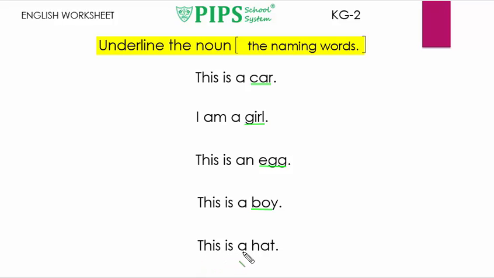The last sentence is, this is a hat. This is a hat. In this sentence, hat is also a noun. Now we'll underline the hat like this.